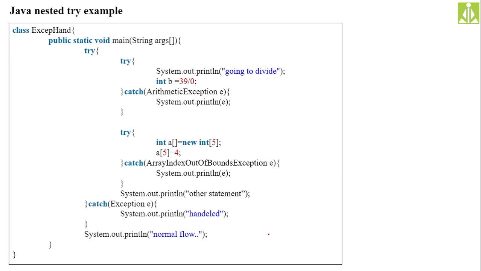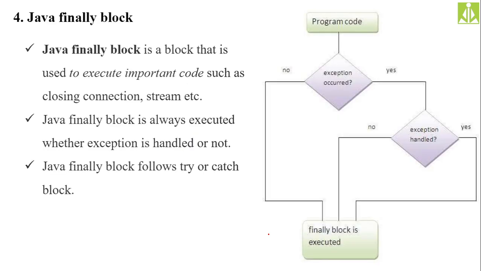Then we will move to the next concept, that is the finally block. Java's finally block is a block that is used to execute important code such as closing connections, closing streams, etc. Already I gave the explanation when we had the brief discussion on the 5 keywords. Why do we use the finally block? To put the important code irrespective of the exception. Whether an exception is occurring or not occurring, if you want to execute some piece of code, you have to put that code inside the finally block.